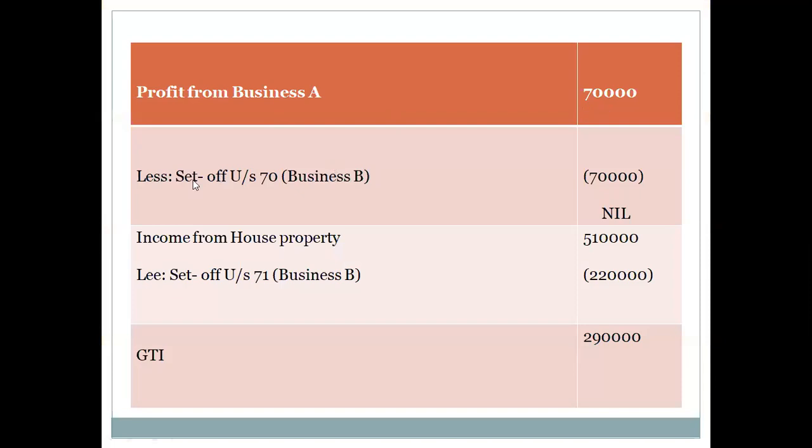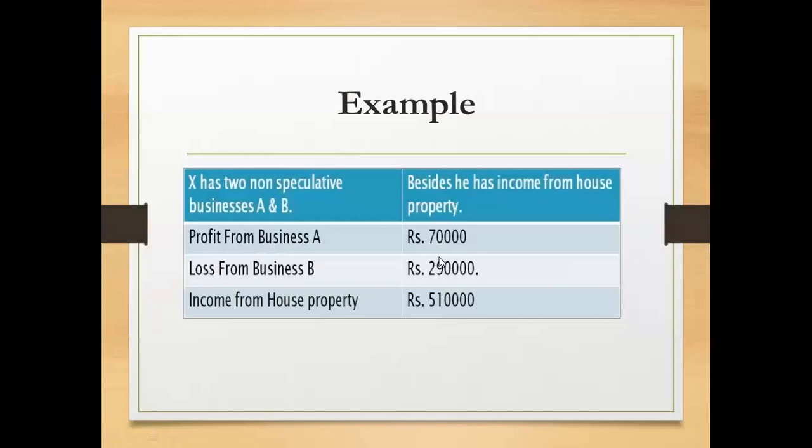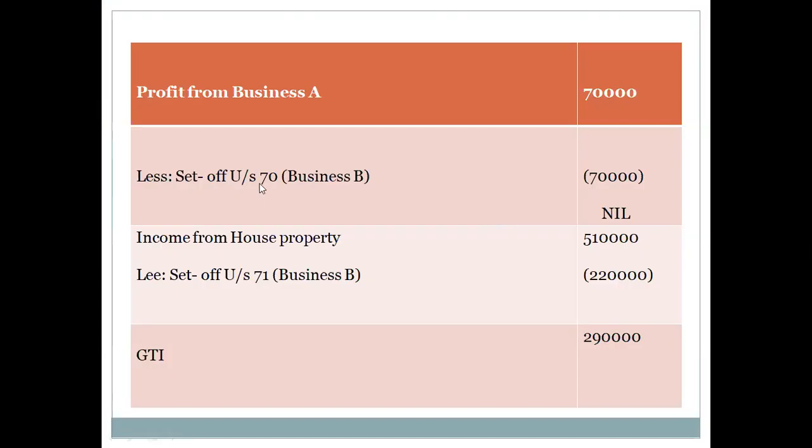Okay. Now from that we are going to adjust the loss of business B, that is section 70, because it is dealing with the inter-source adjustment or intra-head adjustment within the same head of income. So both fall under the income from business. So profit from business is 70,000 and loss from business B is 2,90,000. But we can set off only 70,000 because business is earning only 70,000 rupees. So we have set off under section 70, intra-head adjustment or inter-source adjustment, 70,000.